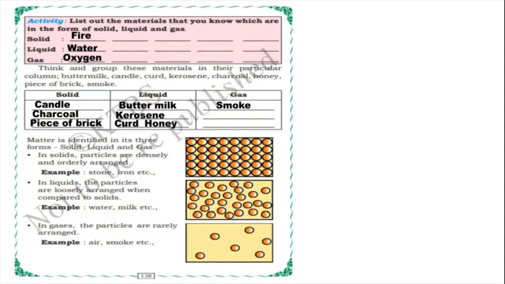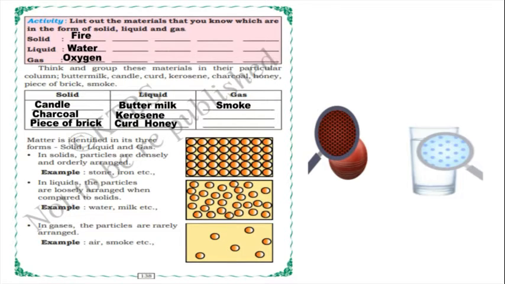The first one is solid. In solids, particles are densely and orderly arranged. In the picture you can see that in solid matter, particles are densely and orderly arranged, meaning they are arranged very closely. For example, stone, iron, and even you are observing in the ball picture. In the ball picture you can observe the particles are very close, very near.